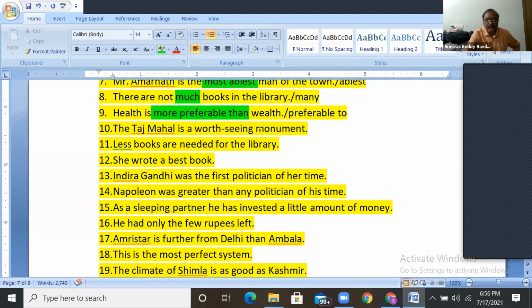Much is also wrong here. Just preferable to. Preferable itself is comparative. Okay. The Taj Mahal is a worth seeing monument.